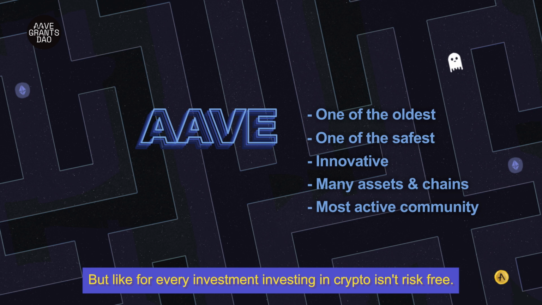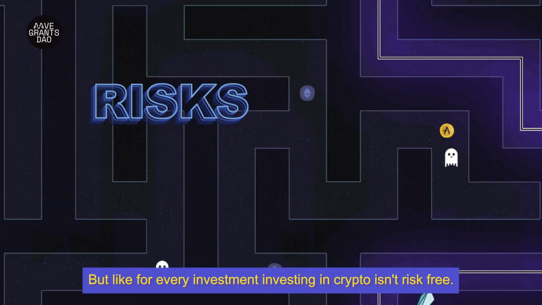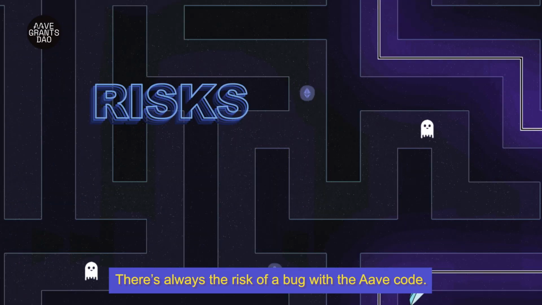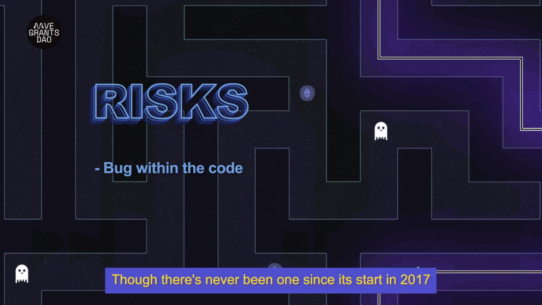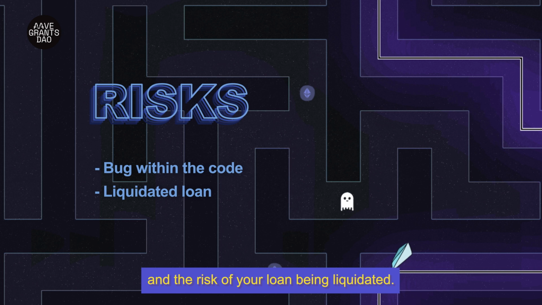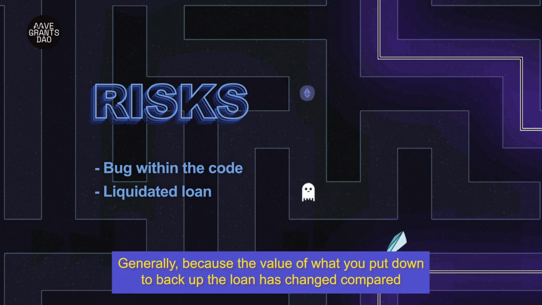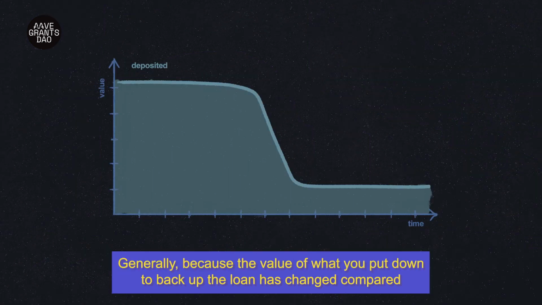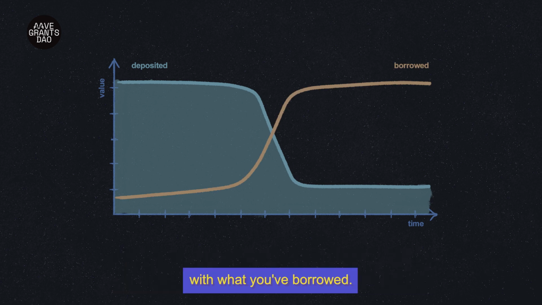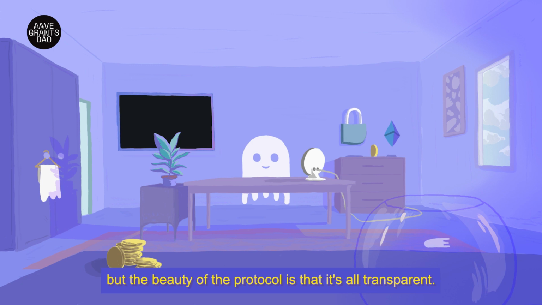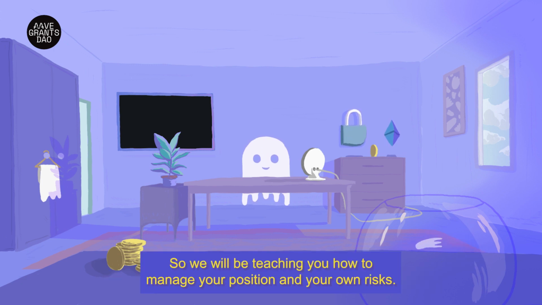But like for every investment, investing in crypto isn't risk-free. There's always the risk of a bug with the Aave code, though there's never been one since its start in 2017, and the risk of your loan being liquidated. Generally, because the value of what you put down to back up the loan has changed compared with what you've borrowed. We'll be going into this in more detail, but the beauty of the protocol is that it's all transparent. So we will be teaching you how to manage your position and your own risks.